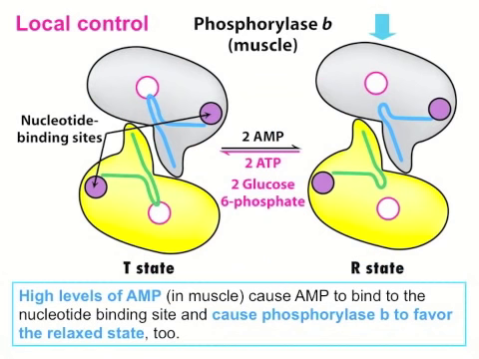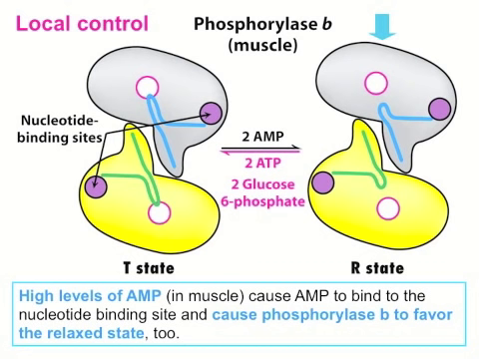Now, glycogen phosphorylase in the muscle can also be allosterically regulated. High levels of AMP in the muscle means that there are low energy stores in the muscle, and it's time to mobilize glycogen stores to be able to support muscle contraction. And so high levels of AMP will cause AMP to bind in the nucleotide binding site of glycogen phosphorylase. This causes phosphorylase B to favor the relaxed state, even though it's not phosphorylated.